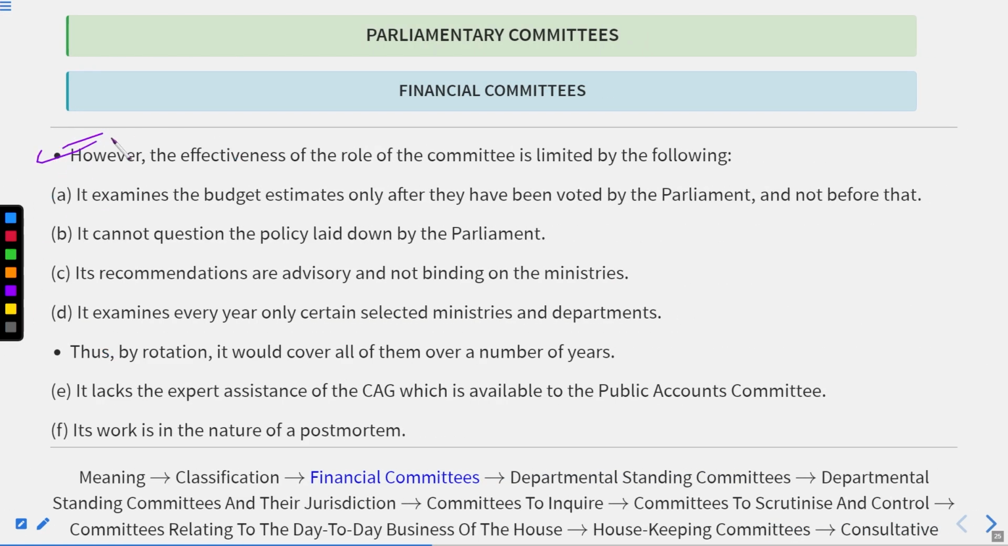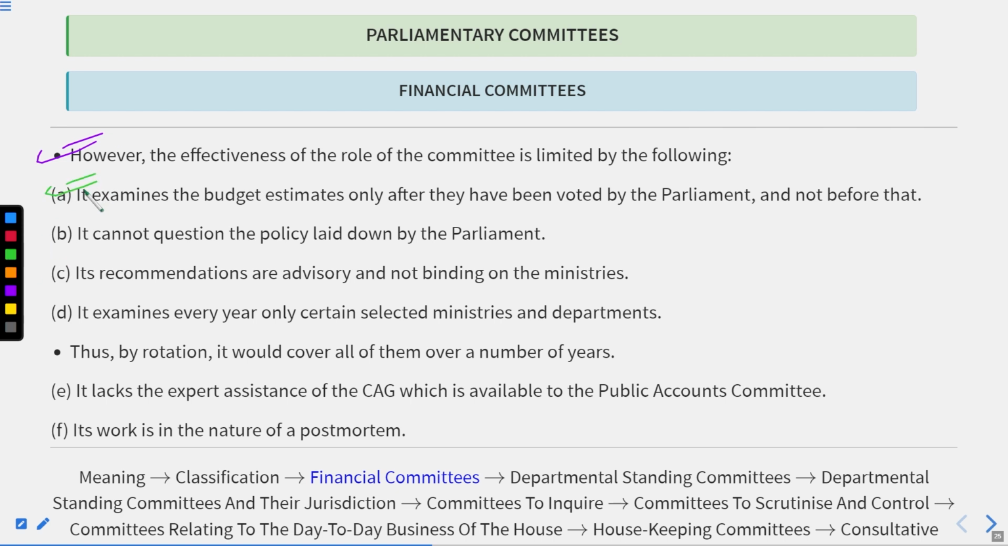So here we can say, however, the effectiveness of the role of the committee is limited by the following. Here you can say, again, the committee is powerful on paper, but still there are several facts and figures that restrict the power of the committee in certain things. Okay, and what are these areas?